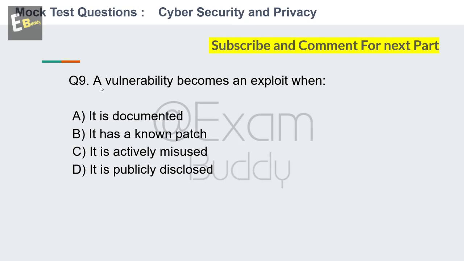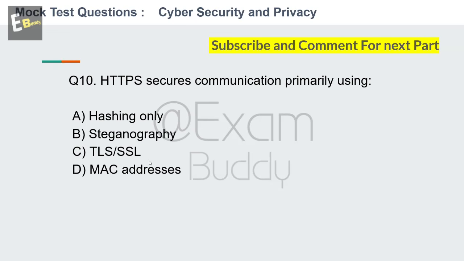A vulnerability becomes an exploit when. So these are the options: it is documented, it has a known patch, it is actively misused, it is publicly disclosed. So your time starts now. And the answer is C. It is actively misused. Now let's go to our question number 10.